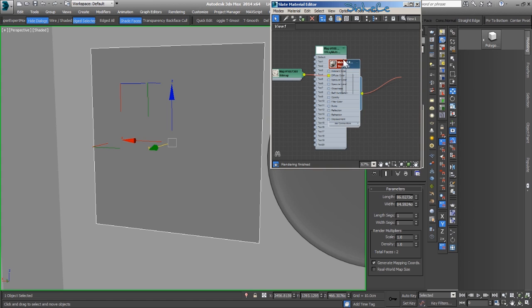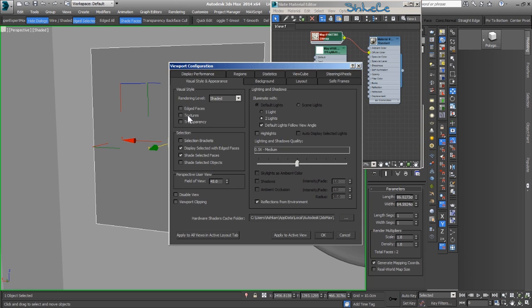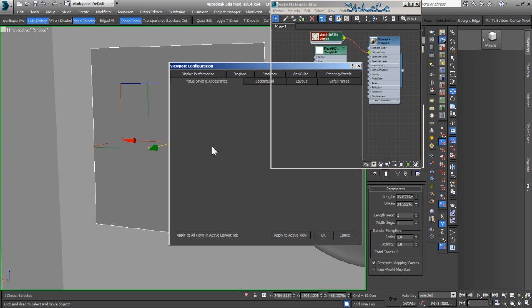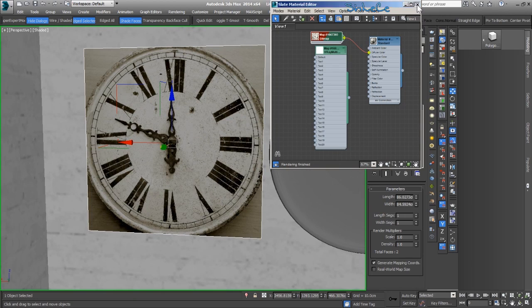I just want to make sure that we can see the image on the viewport. Okay, now let me check to see if I have my textures enabled. So I enable the textures under the visual style. Hit OK. Okay, so everything's fine.